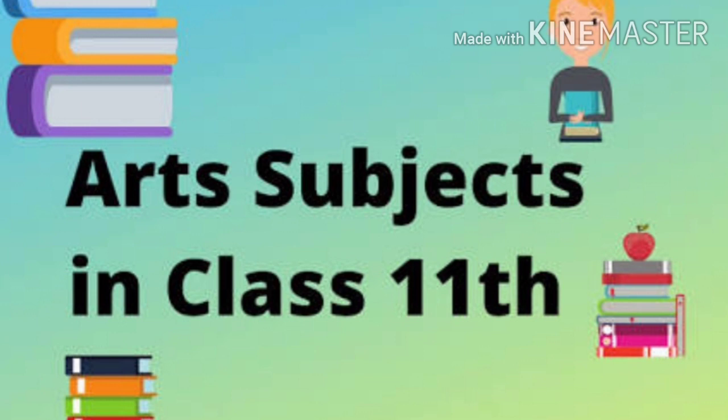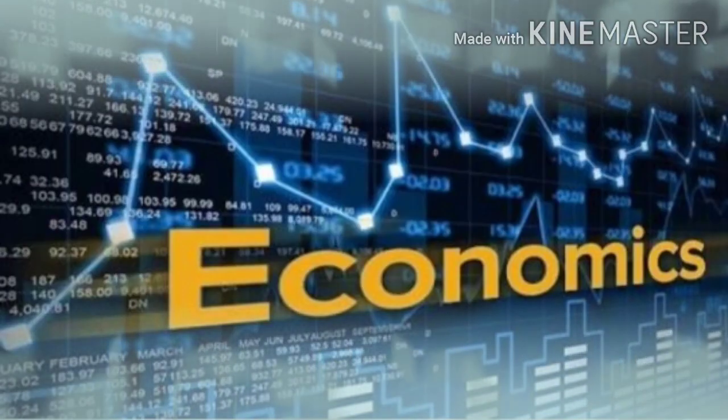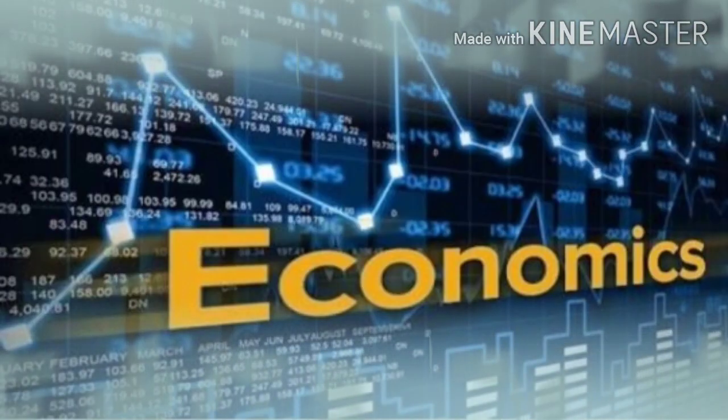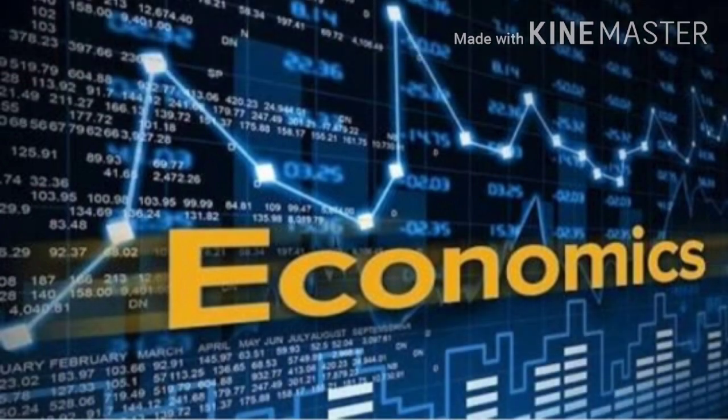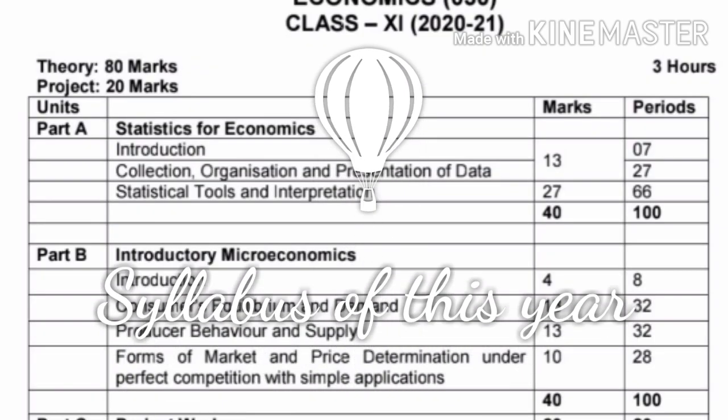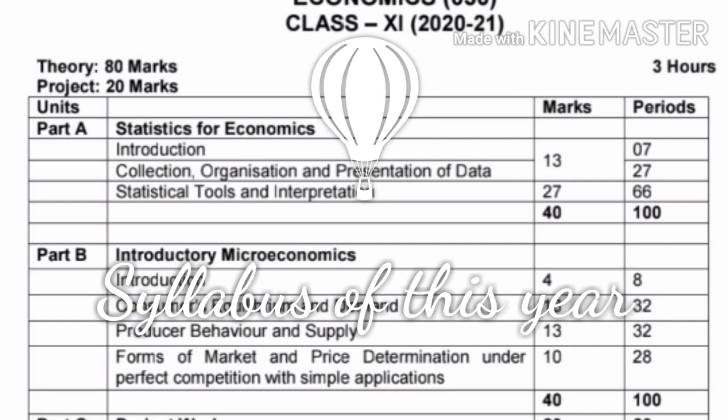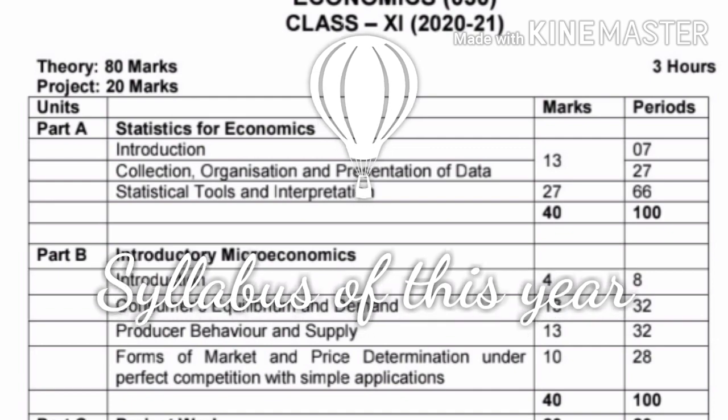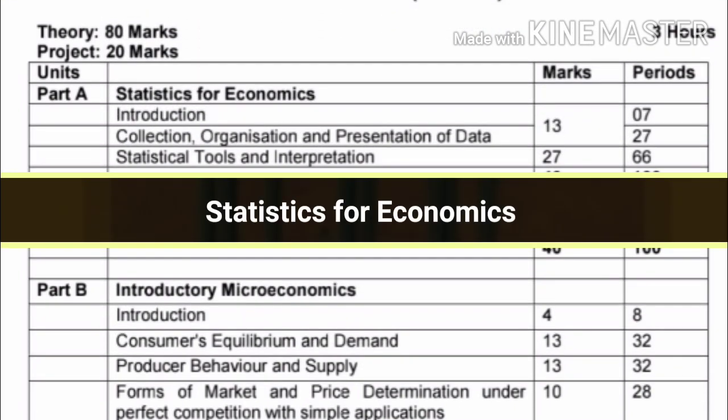Let's begin the session with subject economics. So far you would have learned economics as a part of social science. Now in grade 11, arts stream, you have economics as a separate subject. The syllabus is divided into two volumes, namely Statistics for Economics and Microeconomics. Both parts are given equal importance. Each part carries 40 marks. Totally 80 marks are allotted for the pen and paper test and 20 marks are allotted for the project.